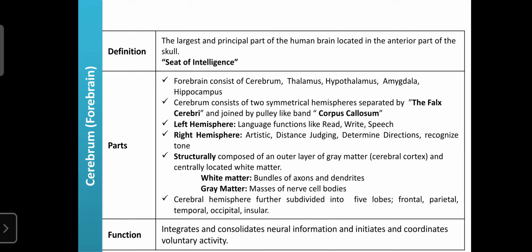That's why the cerebrum is known as the seat of intelligence. Whatever intelligence you have, whatever special skills you have compared to other people, mainly depends upon the forebrain, or cerebrum. If your brain functions correctly and gets good glucose, oxygen and nutrition supply, then only can it regulate all the body functions.